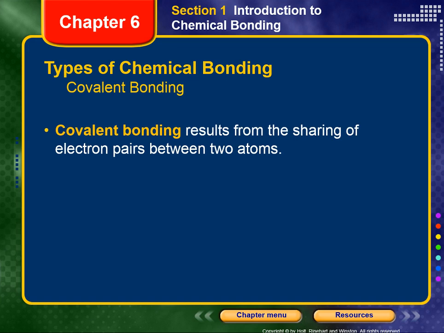In contrast to atoms joined by ionic bonding, atoms joined by covalent bonding share electrons. Covalent bonding results from the sharing of electron pairs between two atoms. See Figure 6-1. In a purely covalent bond, the shared electrons are owned equally by two bonded atoms.